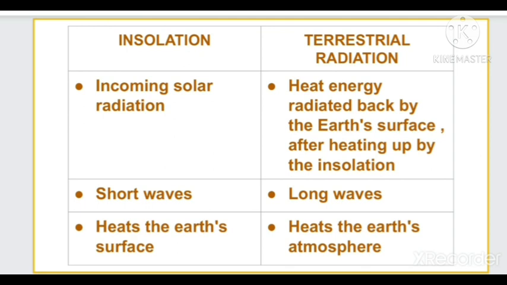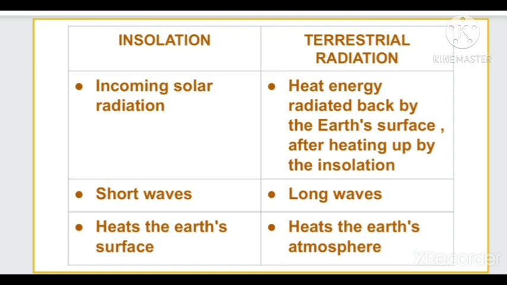What is the difference between insolation and terrestrial radiation? Insolation is short wave and terrestrial radiation is long wave. Insolation is capable of increasing the temperature of the earth's surface. Only 14% of insolation is absorbed by the earth's atmosphere.